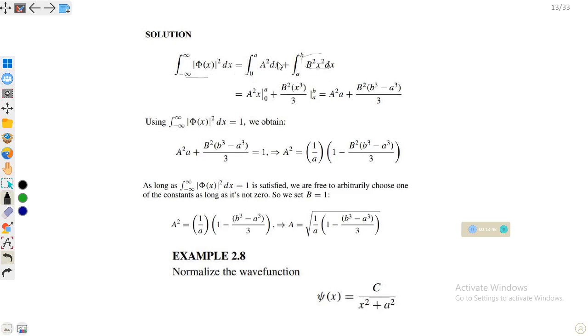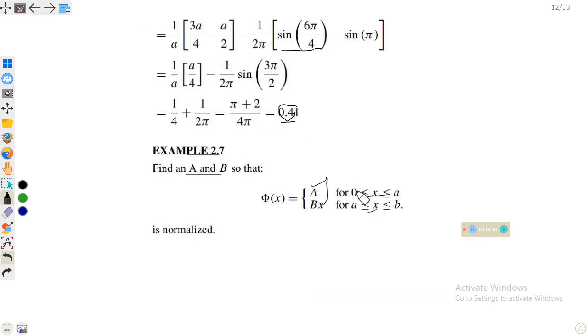We have the integral of phi of x square dx from minus infinity to infinity. As you are observing in this question, from 0 to a we have the function a. So we write 0 to a: phi square is a square, so a square into dx, and then from a to b we have bx, so it will be b square x square into dx, and this is equal to 1.